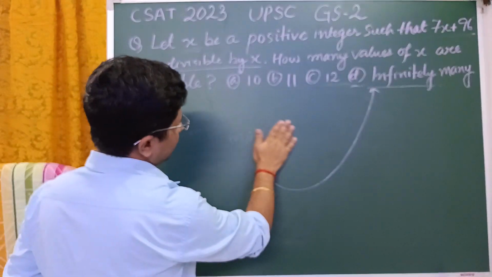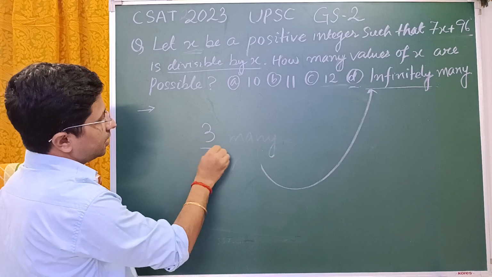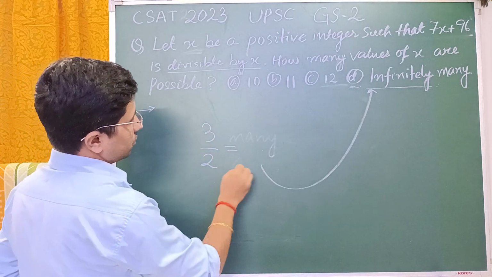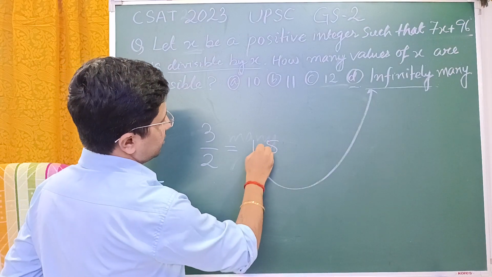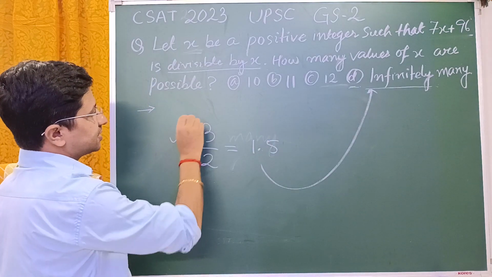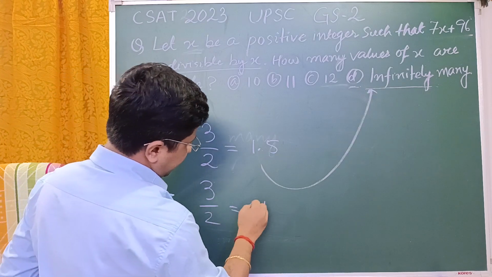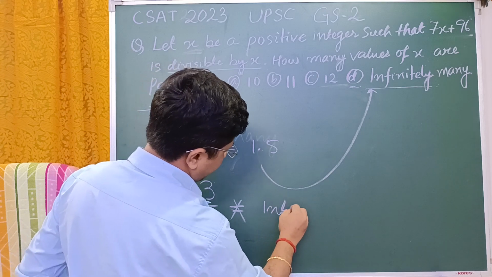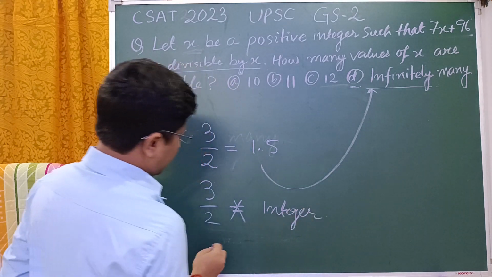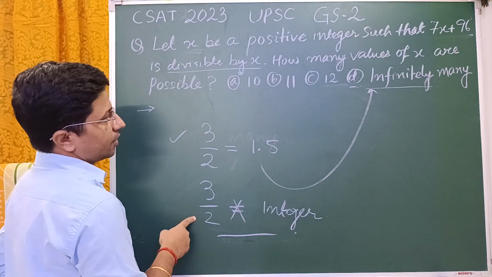Actually there is not a single correct answer. 3 divided by 2, yes, it is divisible in the sense that we get the answer 1.5. So in that sense it is correct. But when we say 3 divided by 2, we are not getting an integer. In that sense we can say that it is not divisible by 2.